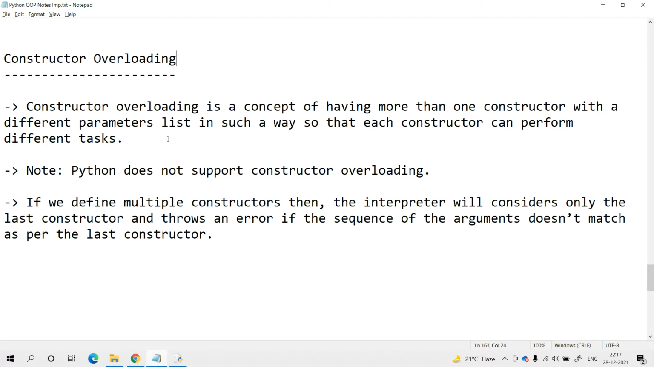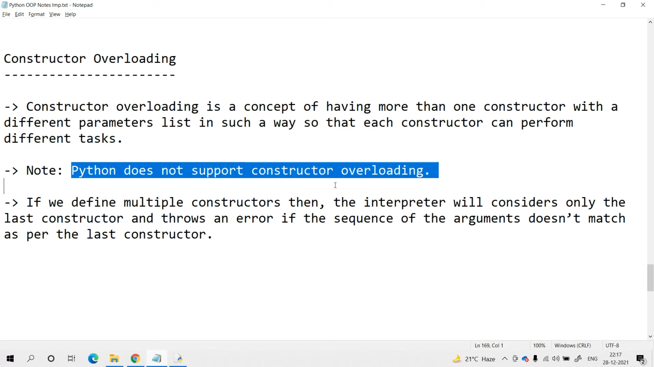At a time we can take more than one constructor, let us assume three constructors. For the first constructor you can take one parameter, for the second constructor two parameters, and for the third constructor three or four parameters. Constructor overloading means more than one constructor with different parameter lists. But one of the most important notes is that Python does not support the constructor overloading concept.